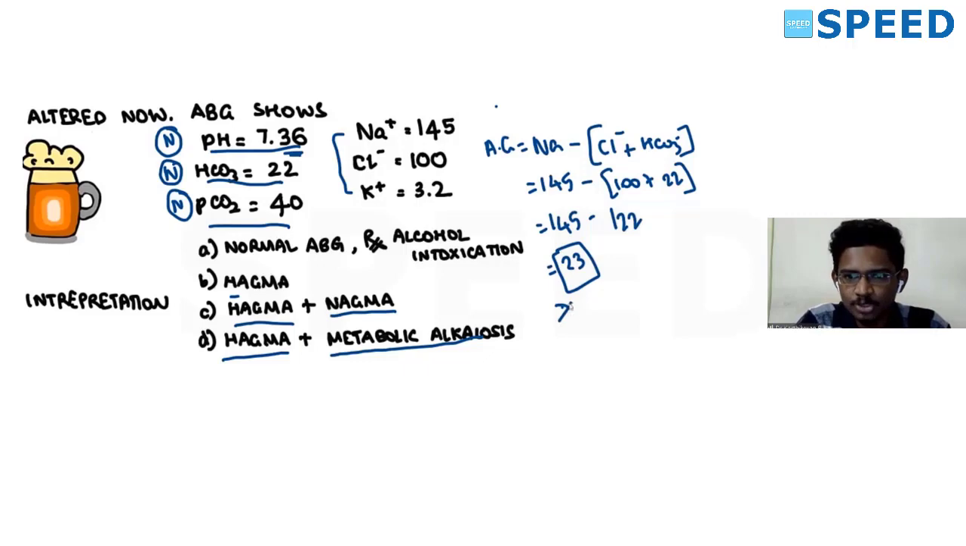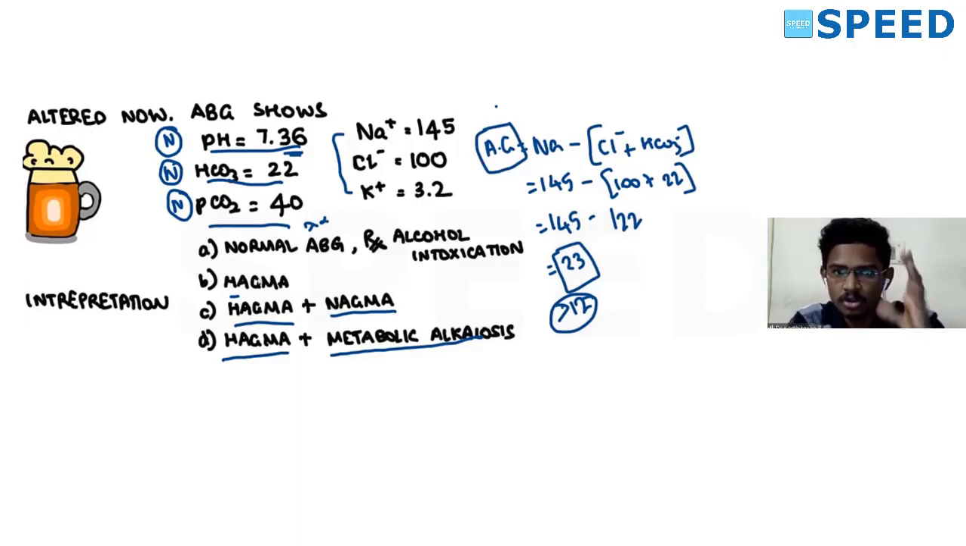So what is happening to the anion gap? It is more than 12, so it is abnormal. An abnormality is there, so you can't call this ABG a normal ABG. The first option is ruled out. Let's see why, and how to find out the different metabolic abnormalities in this ABG. The anion gap is more than 12, which is 23. You have found it out.